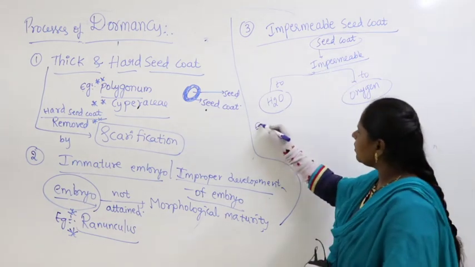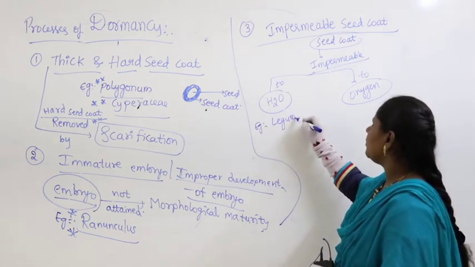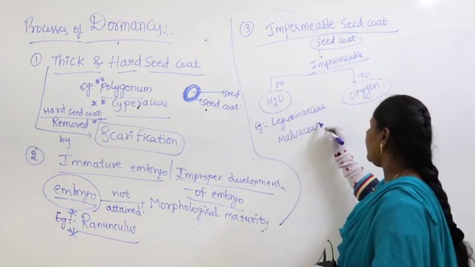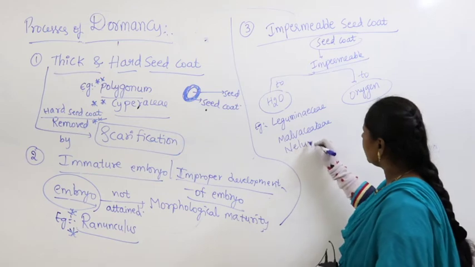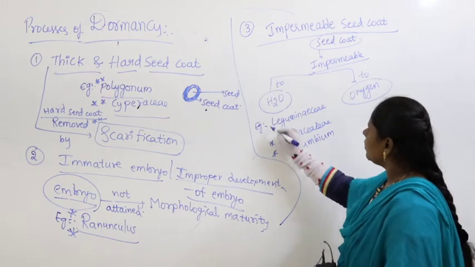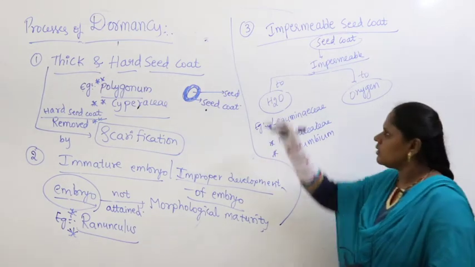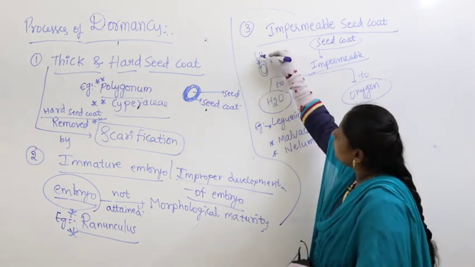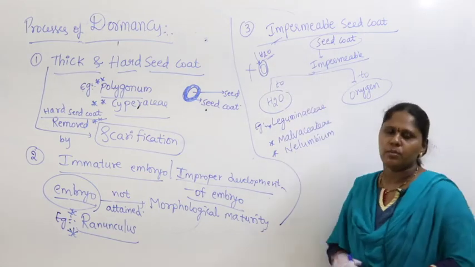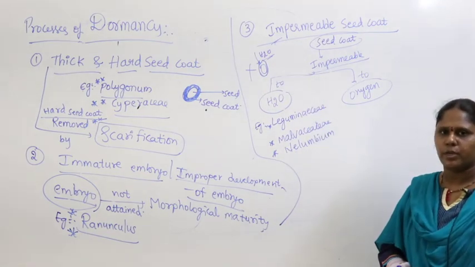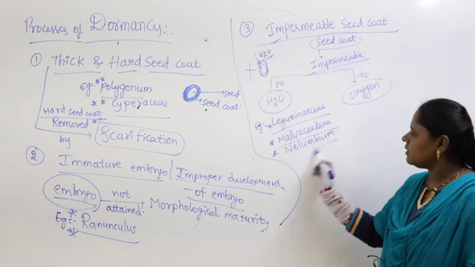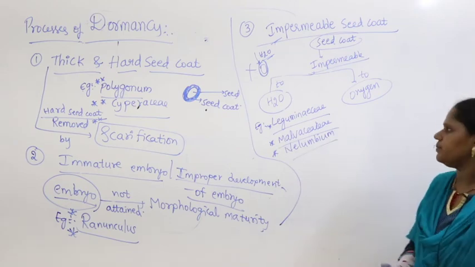Where do you find this kind? You find it in Leguminaceae, Malvaceae and Nelumbium. In this case, the seed coat is present, no doubt, but it will not allow water to enter. Water cannot enter inside because the seed coat is impermeable. Because of this, the seed fails to germinate and exhibits dormancy.